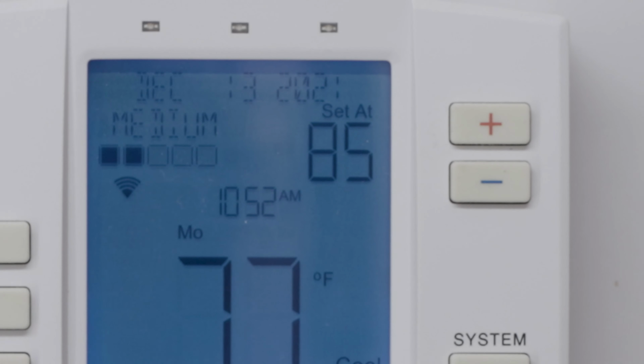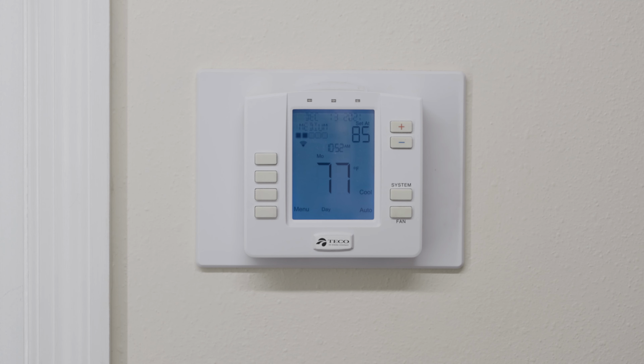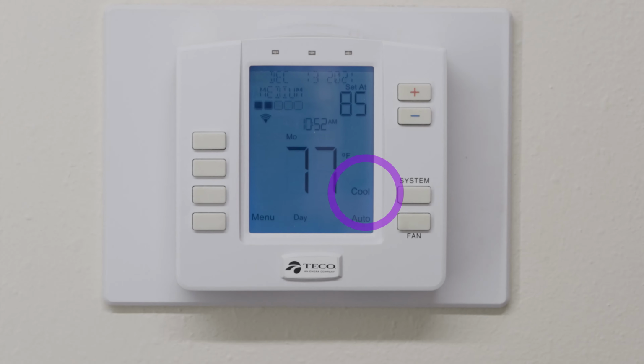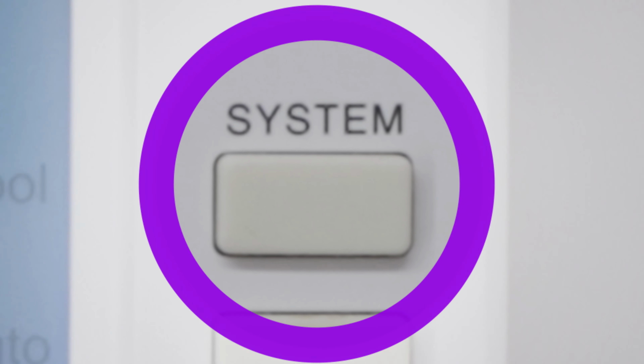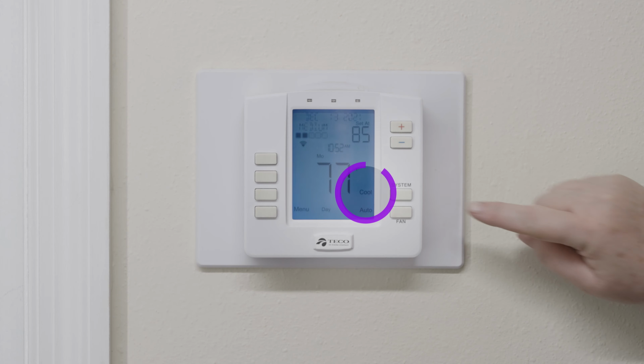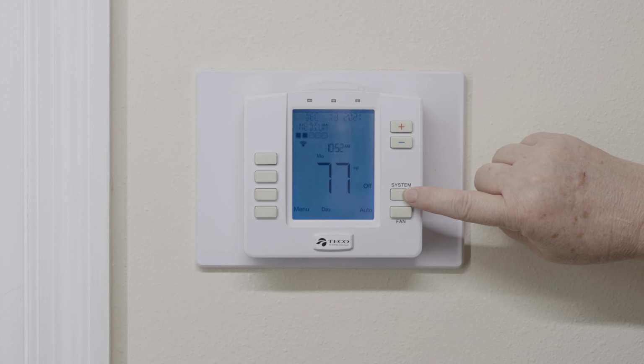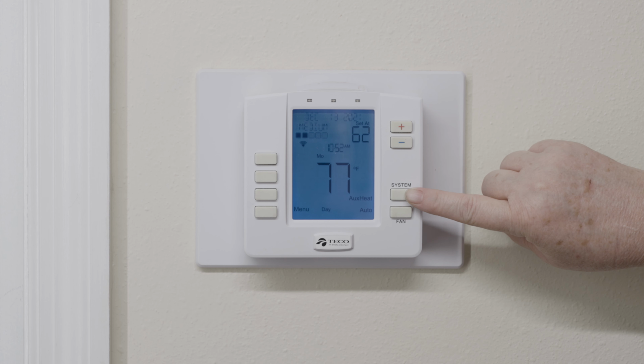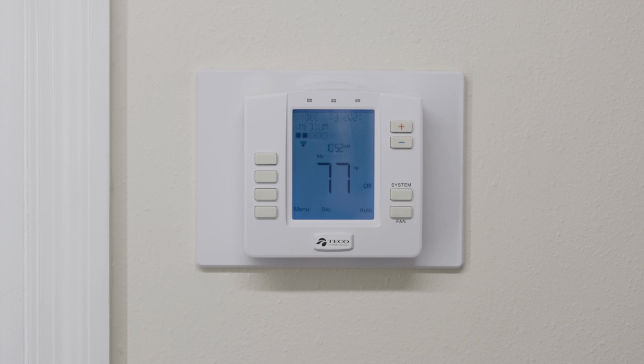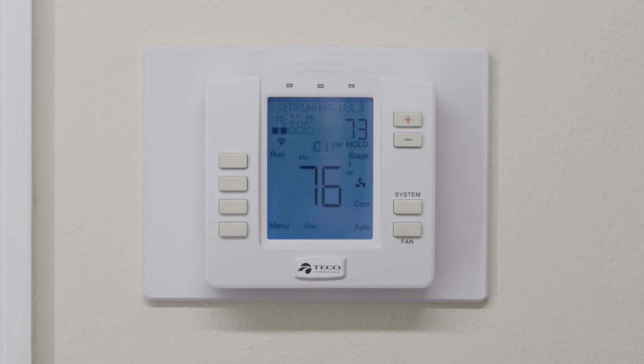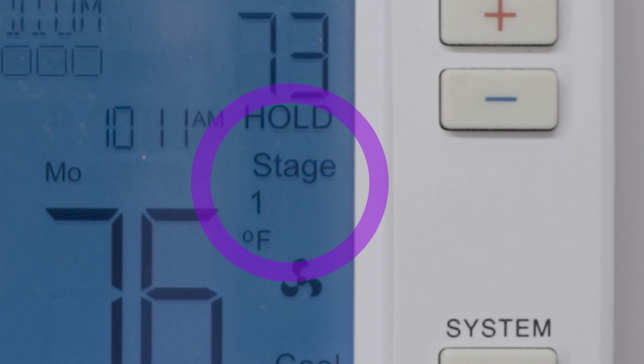Let's point out a few other items. Your current system heating or cooling mode appears at the bottom right. To change, simply press the system button to cycle through the modes, including cool, off, heat, and auxiliary heat. Auxiliary heat is only available for heat pumps. If you have a multi-stage heating and cooling system, it will be operating in either Stage 1 or Stage 2. You can find that here.